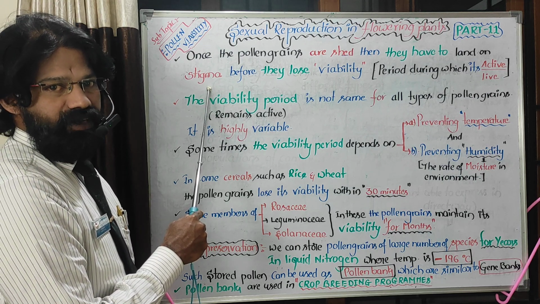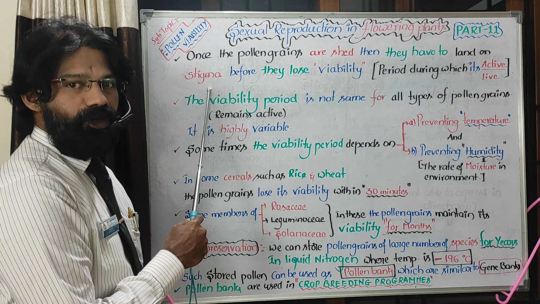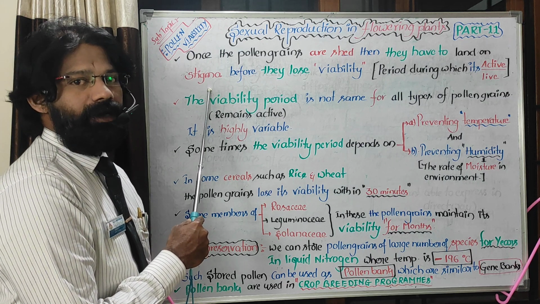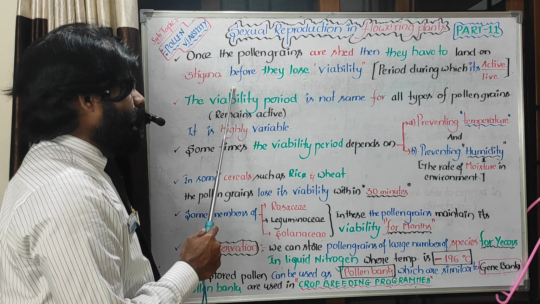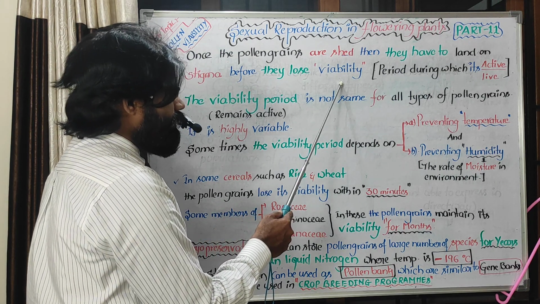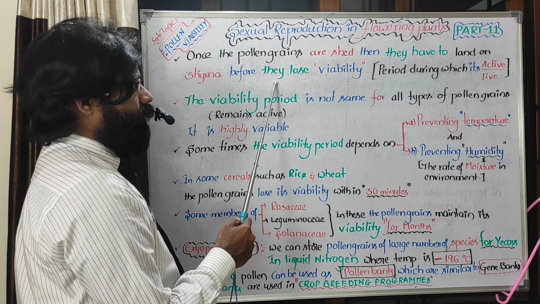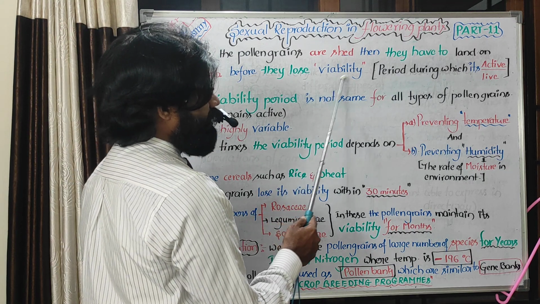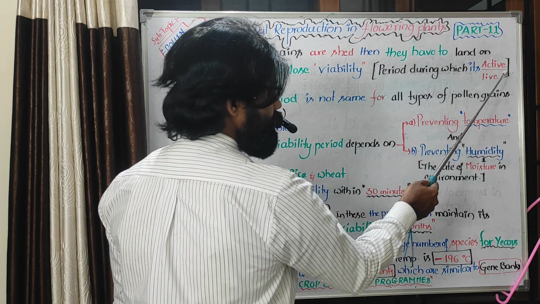The process of transfer of pollen from anther to stigma is nothing but pollination. Pollination needs to happen before they lose viability. Viability is the period during which the pollen is active or alive.